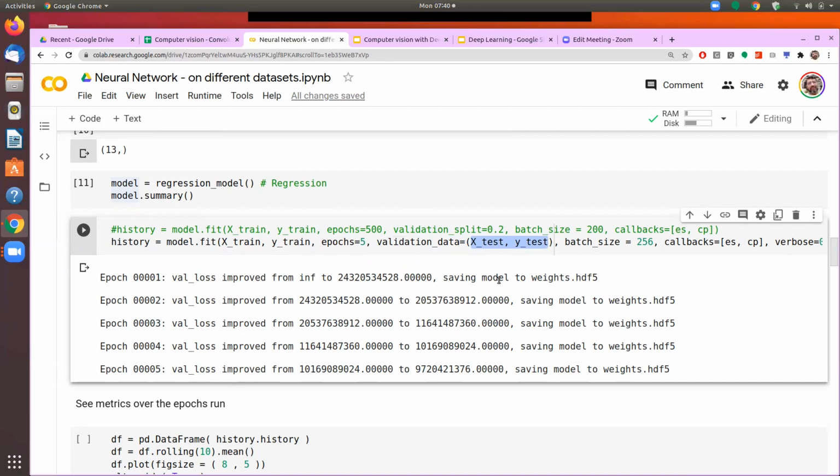So it will do the training, and validation would be performed on a data set that you want to provide. So for validation, either the system itself can split the training data for the purpose of validation, or we can explicitly say that this is the data set that you are going to use for validation. Either of these can be done. This time we will use the X test and Y test for validating the results. That's what we'll do. So now we will train the model.